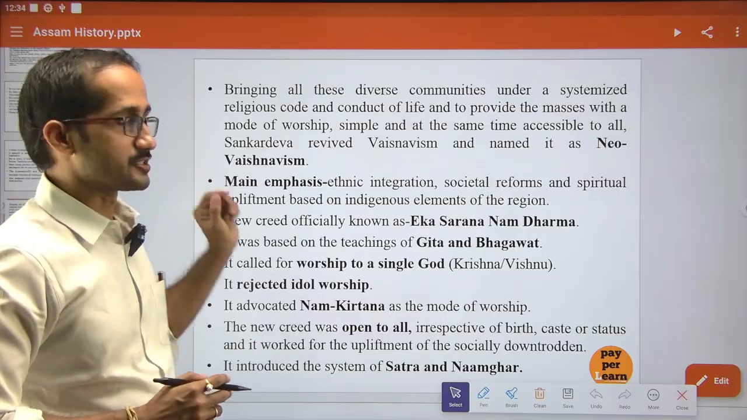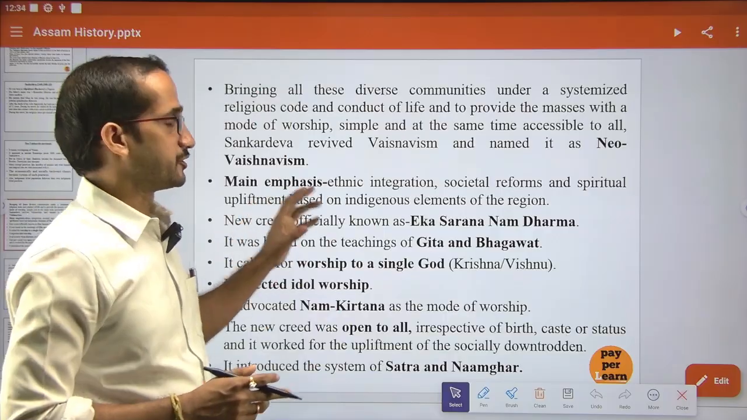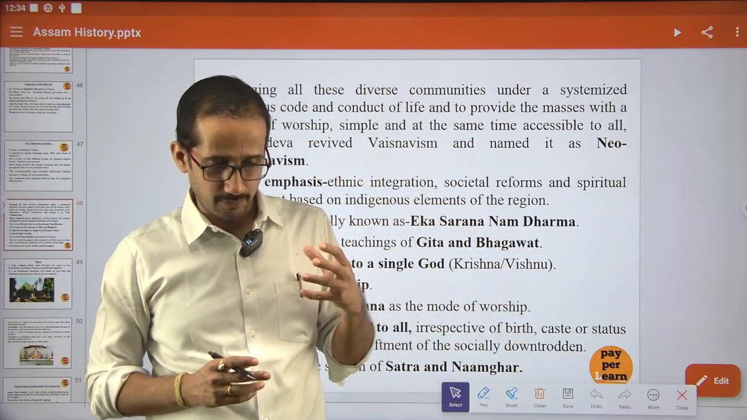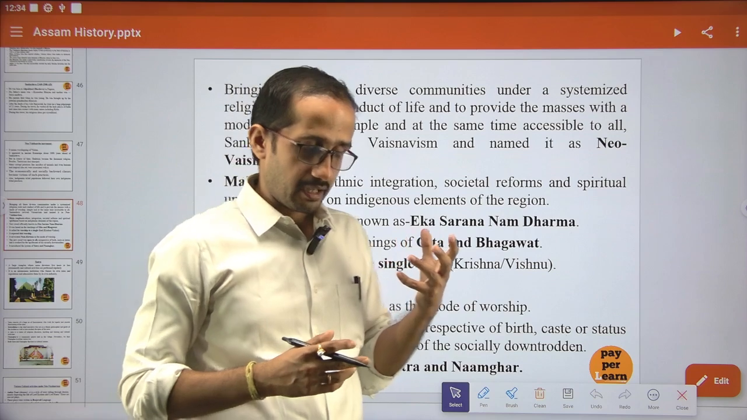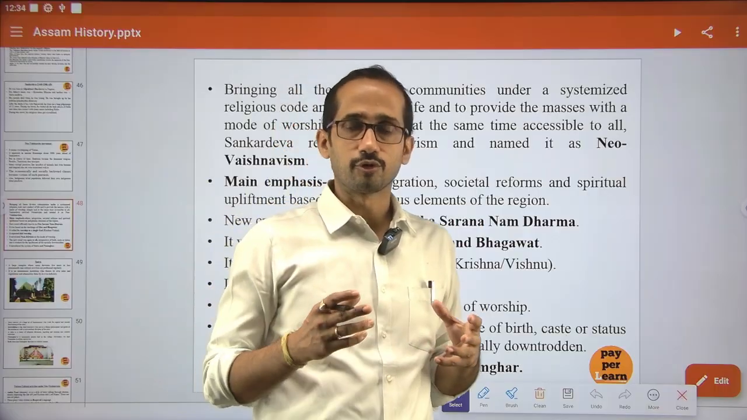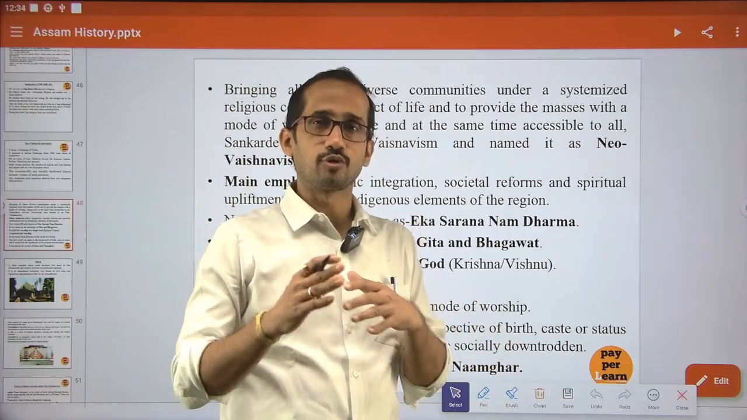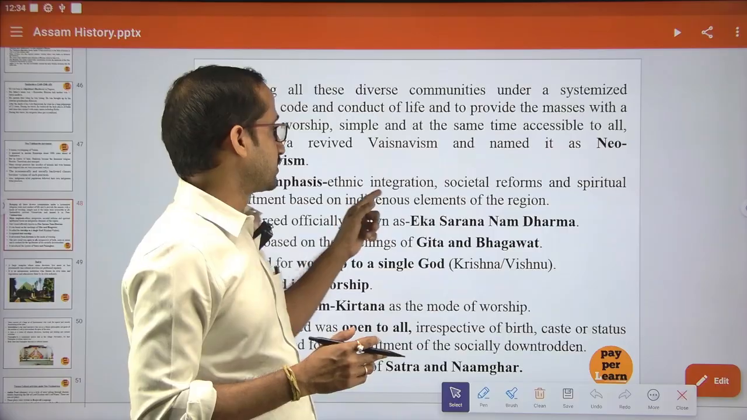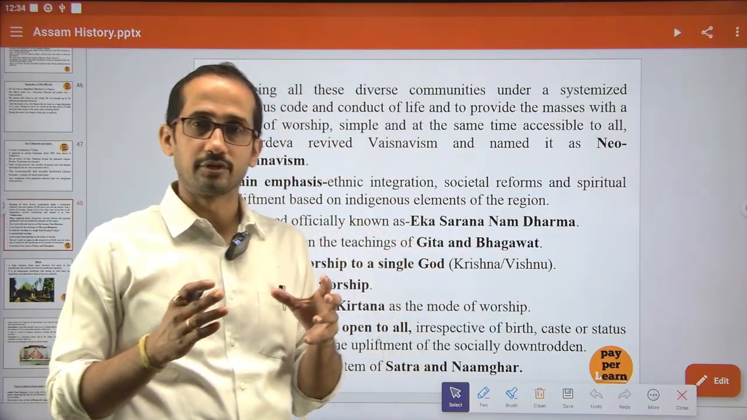If you see where Shankardev has given the main emphasis, you can see ethnic integration. He was against caste or class discrimination. We know that he set up Hotra and Namghar for the propagation of the ideals of Vaishnavism, and he opened the doors of Hotra and Namghar to all communities, even to Muslims. He was against all this caste or class rigidity. That is why it is ethnic integration. He mainly focused on integrating all the different castes and communities into one common identity.